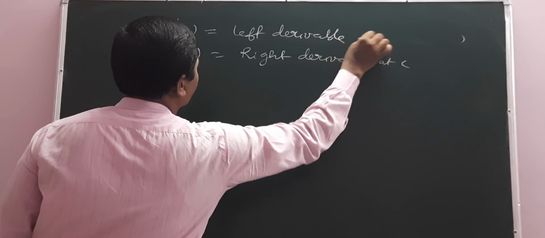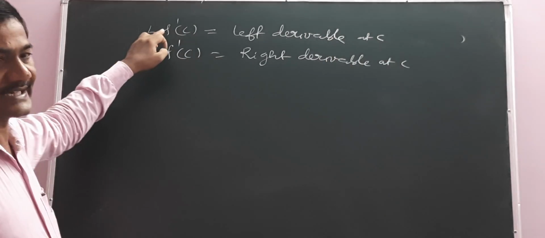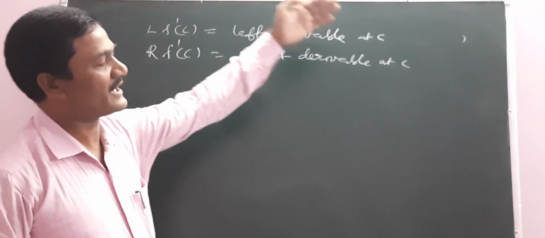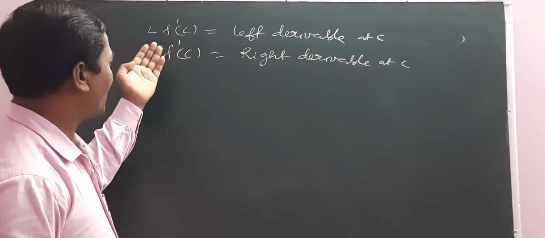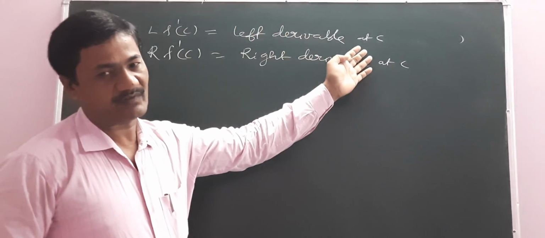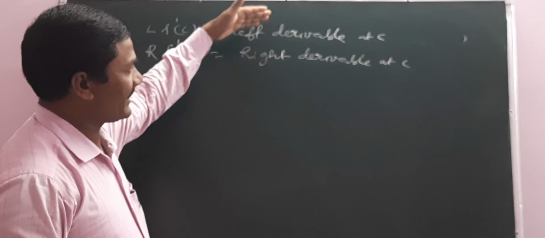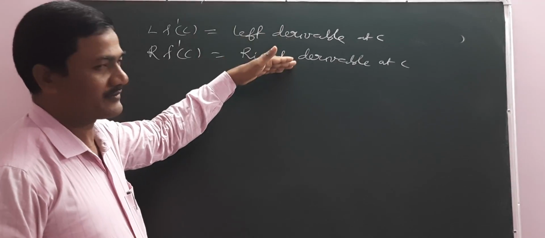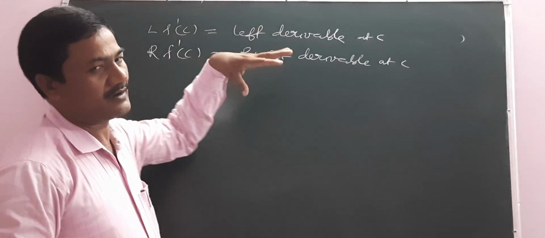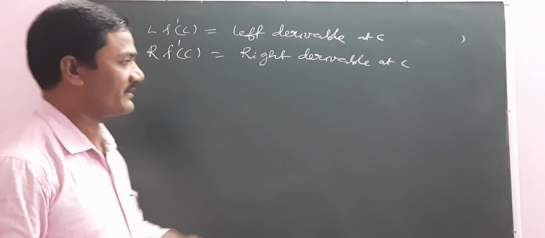So if we consider left derivable, we automatically prove left continuous; right derivable, we prove right continuous. So by using the left derivative and right derivative, f is derivable, and automatically f is continuous.